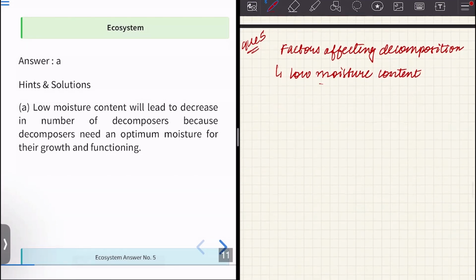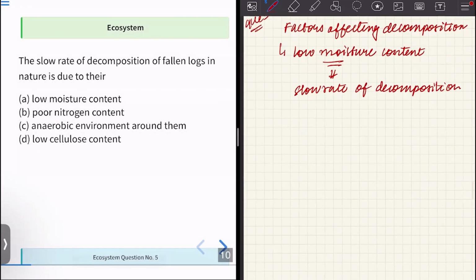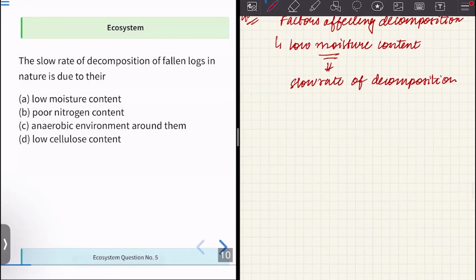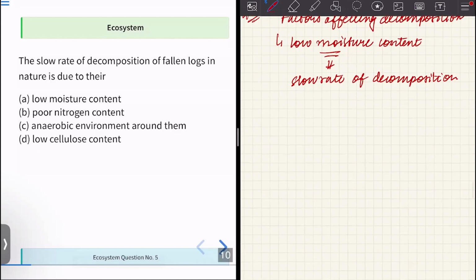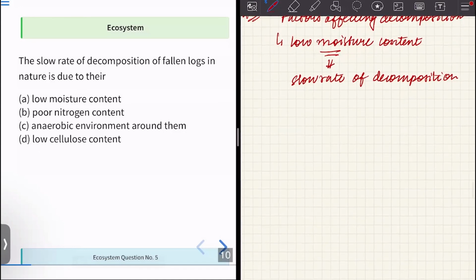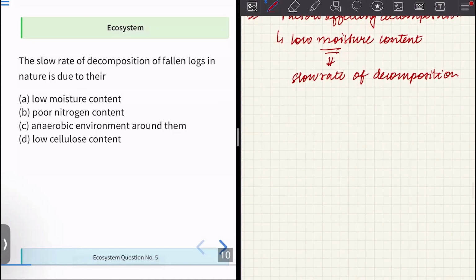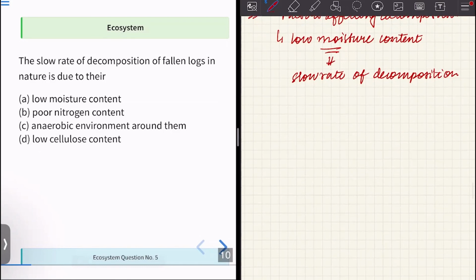So in areas of low moisture content, we'll have a slow rate of decomposition. Poor nitrogen content is not the case for fallen logs; they have high nitrogen content. Anaerobic conditions actually promote decomposition.